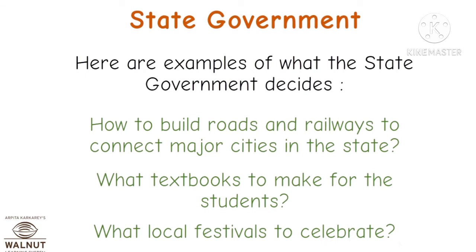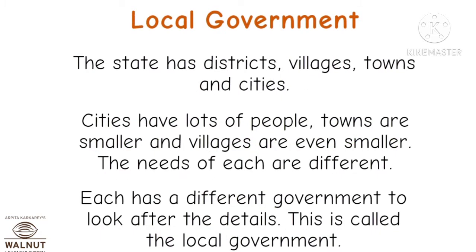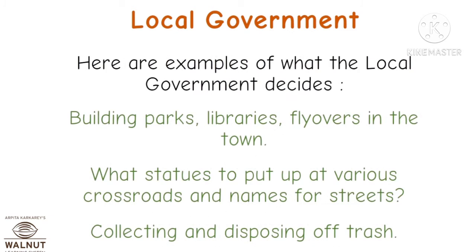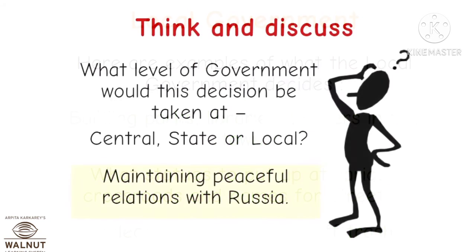Local governments. The state has districts, villages, towns, and cities. Cities have lots of people, there are towns, and there are smaller villages. Even there are some villages that are even smaller. Now, the needs of each are different. Each has a different government to look after the details. This is called the local government. Here are examples of what the local government decides: building parks, libraries, flyovers, and town signs put up at various crossroads, names for streets, collection and disposing of trash, naming of houses, building of local markets.